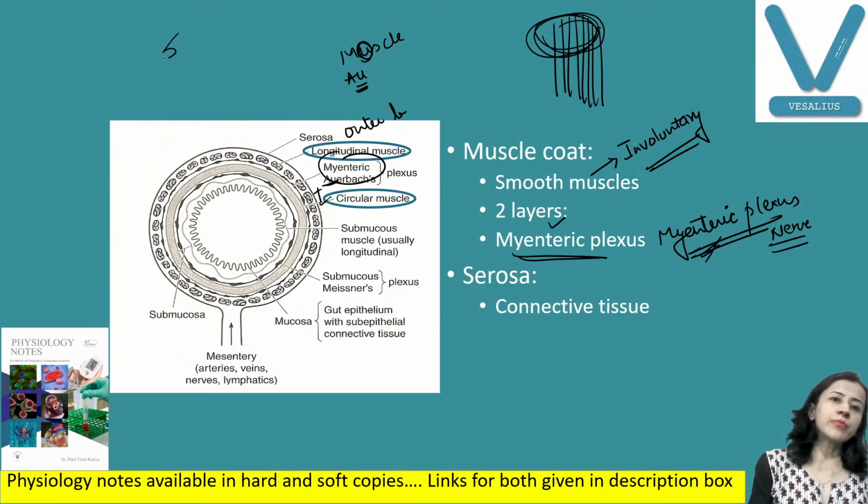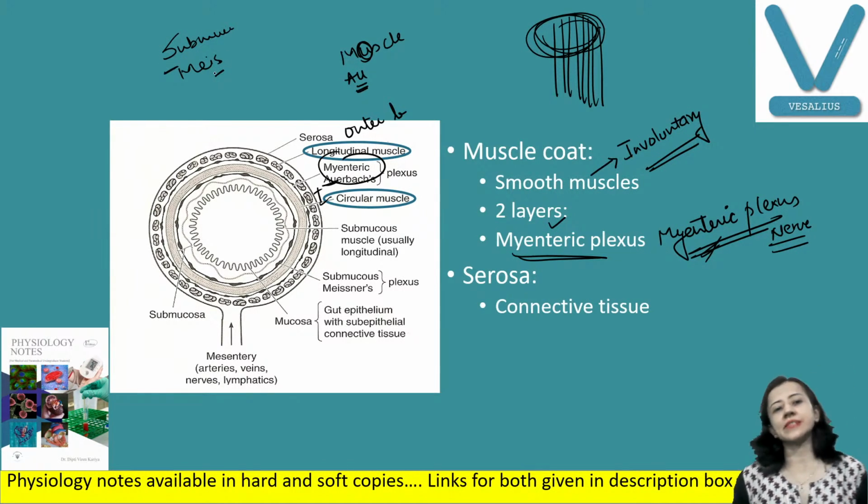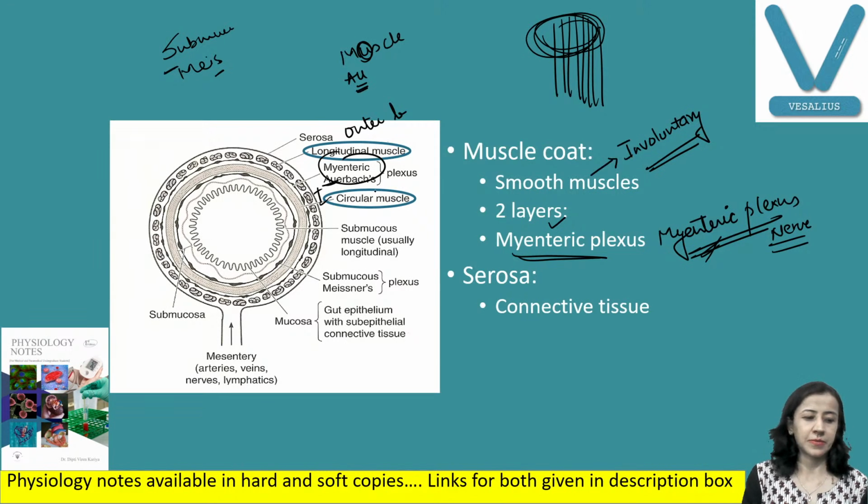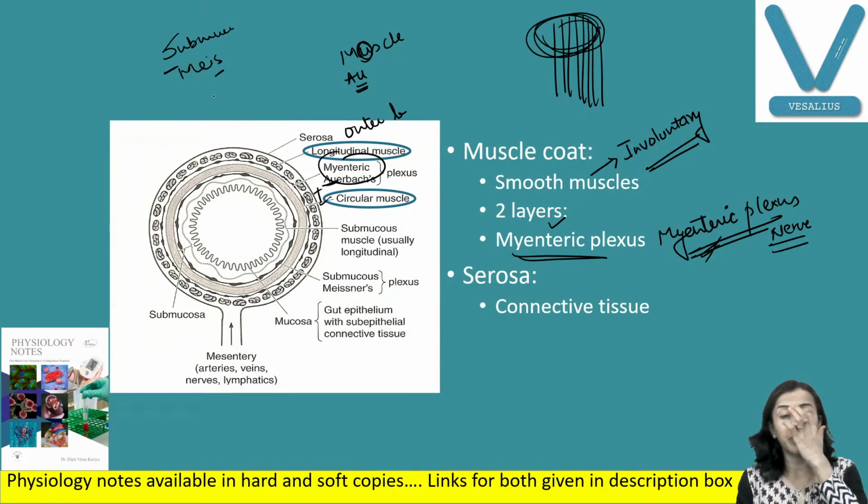And the submucosal plexus, what is that? That is Meissner's plexus. Submucosal has S, Meissner's has S. So you can easily remember. Now you cannot forget. Auerbach's or Myenteric plexus is between the longitudinal and circular muscles, and Meissner's plexus is in the submucosa. Now the last, outermost layer is serosa. Serosa is a connective tissue layer through which your digestive tract gets attached to the surrounding structures. So this is serosa. Am I clear?